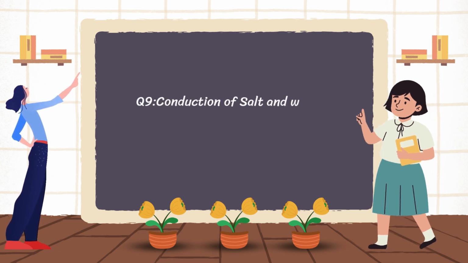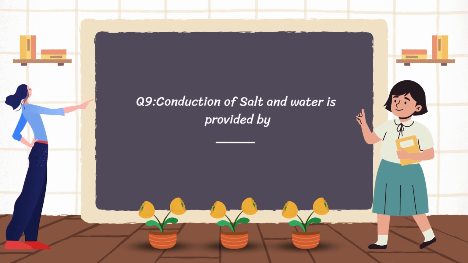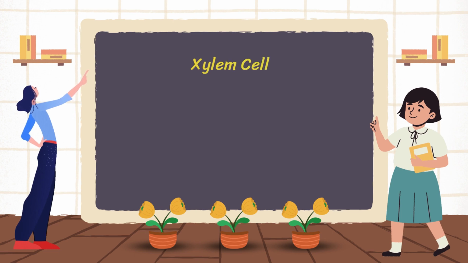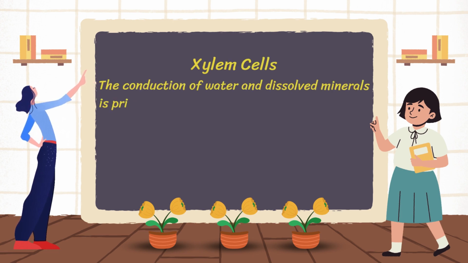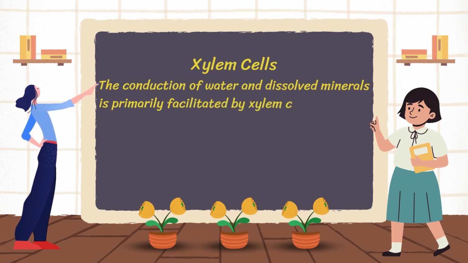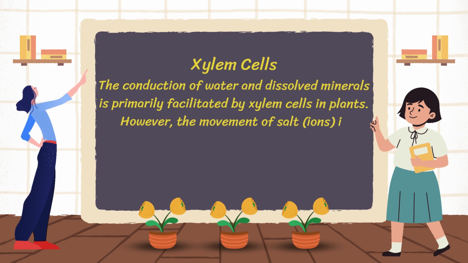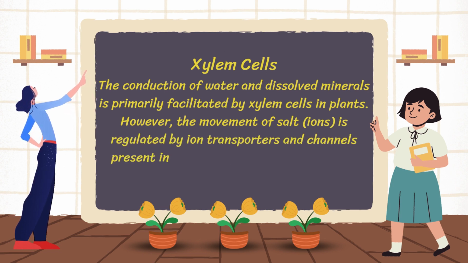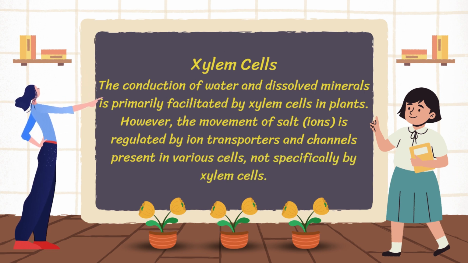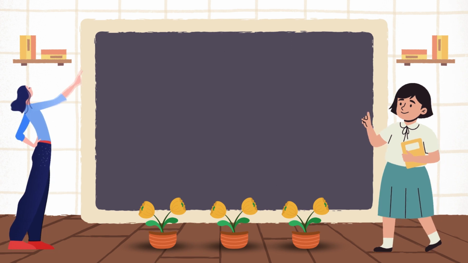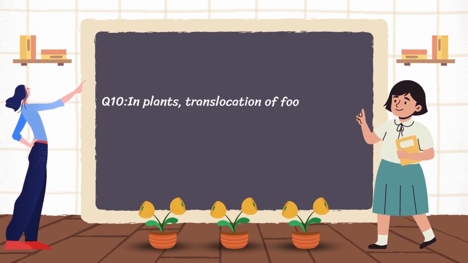Question 9 is conduction of salt and water is provided by? The answer is xylem cells. The conduction of water and dissolved minerals is primarily facilitated by xylem cells in plants. However, the movement of salt ions is regulated by ion transporters and channels present in various cells, not specifically by xylem cells.